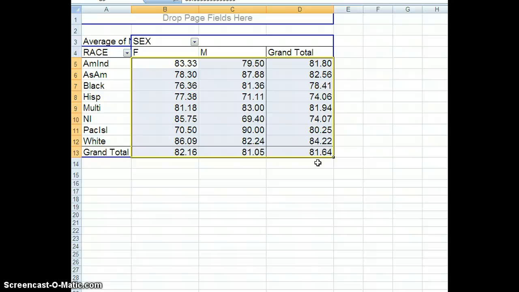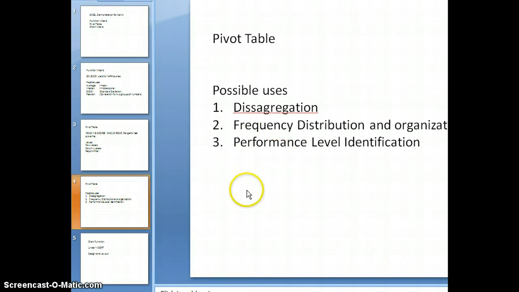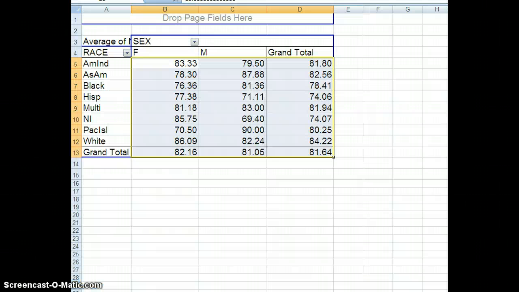As you can see, I'm limited a little bit by that, but I can do all of those at various times and save the data for any categorical disaggregation that I can possibly have in the options of the process. Okay, let's go to the second function I want you to be prepared for, and we've already got to that process, because frequency distribution and organization is a real power of this thing.